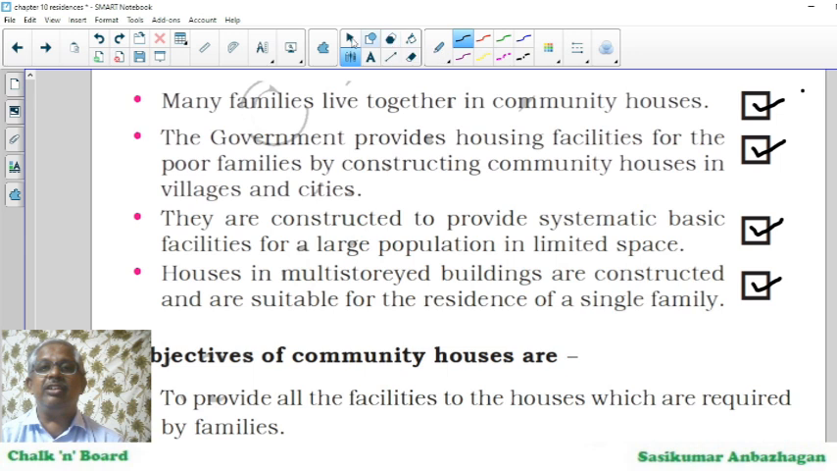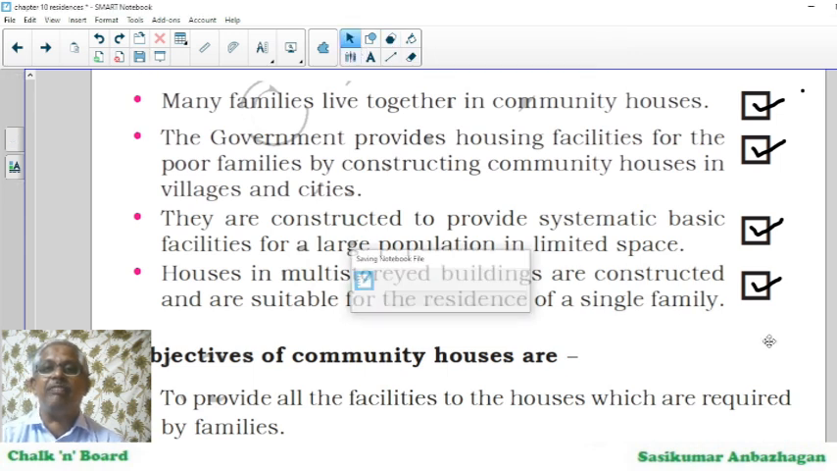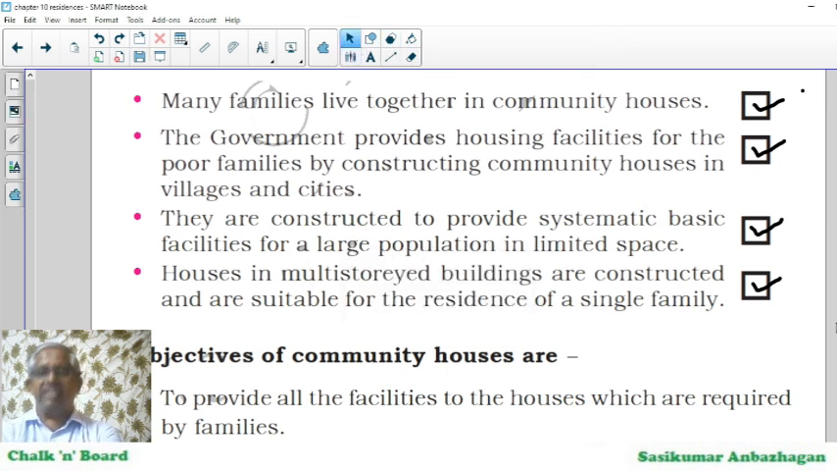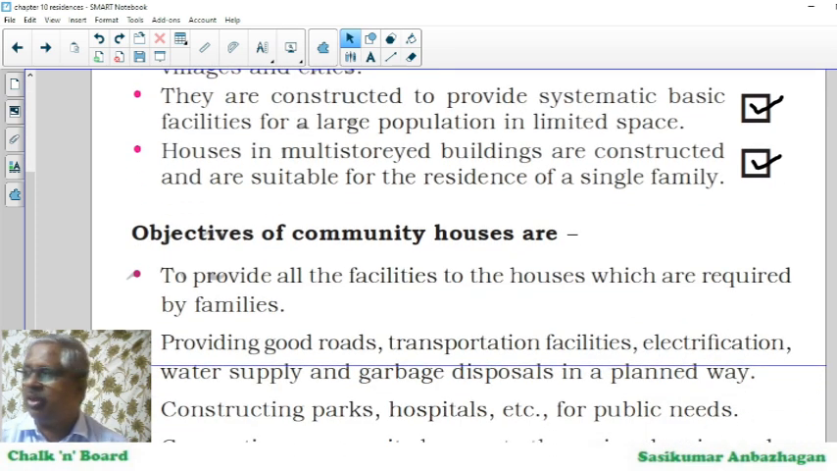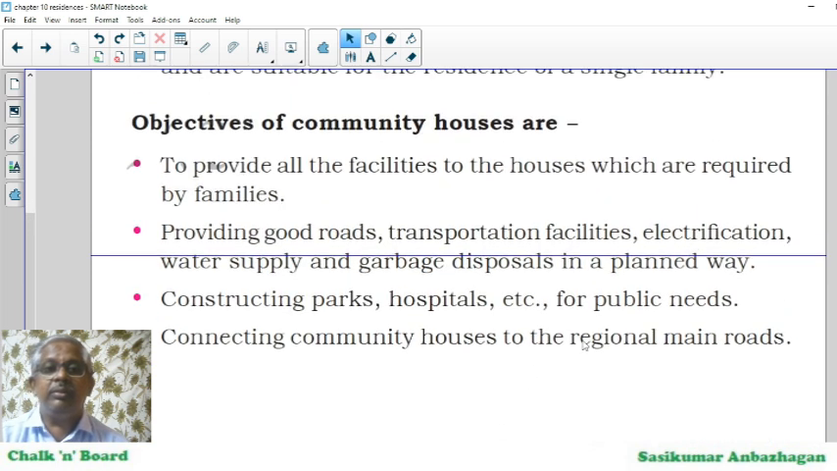I go back again to see this information. Many families live together in community houses. Yes. The government provides housing facilities for the poor families by constructing community houses in villages and cities. Yes. They are constructed to provide systematic basic facilities for a large population in limited space. Yes. And houses in multi-storied buildings are constructed and are suitable for the residents of a single family. Yes. And let us see the objectives of community houses.